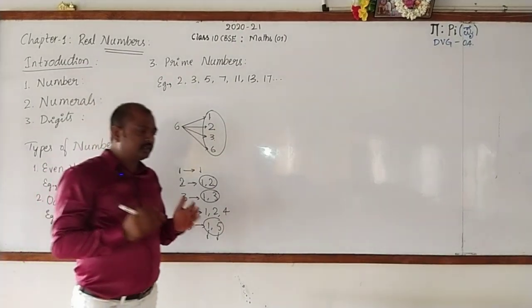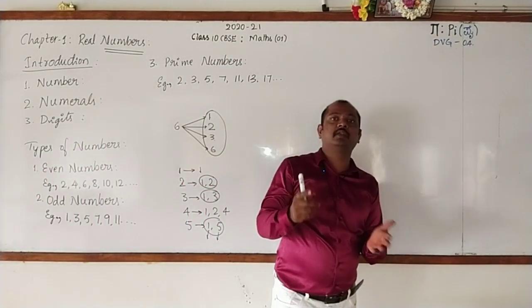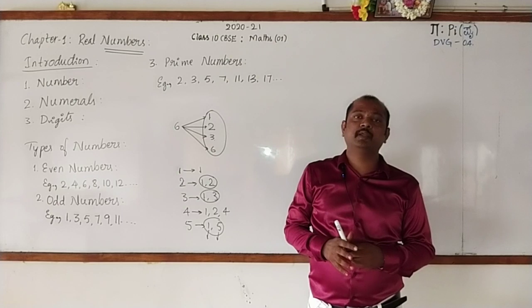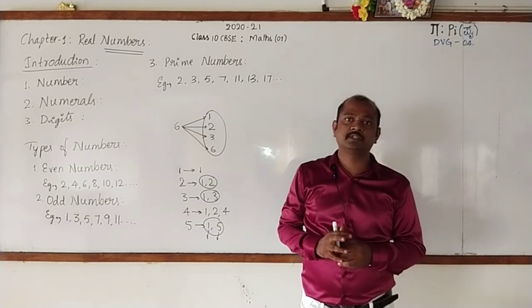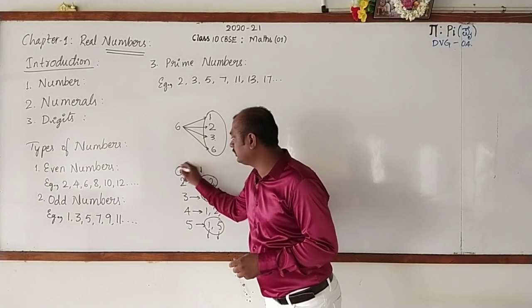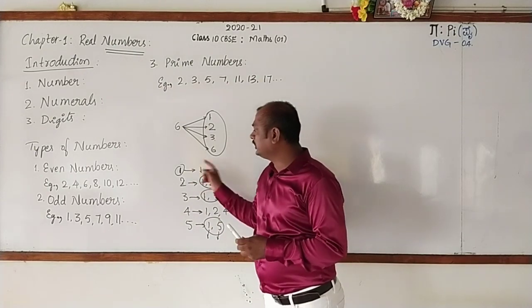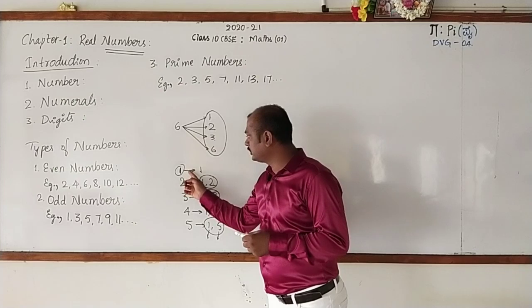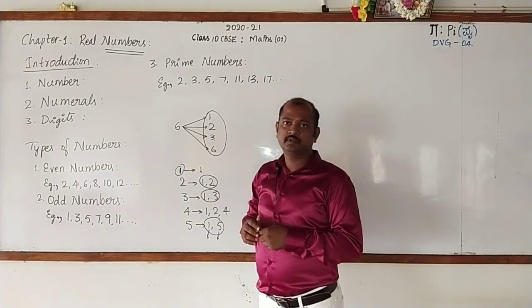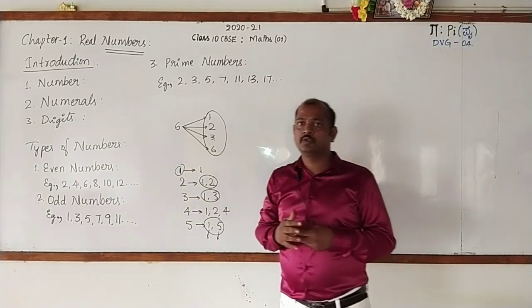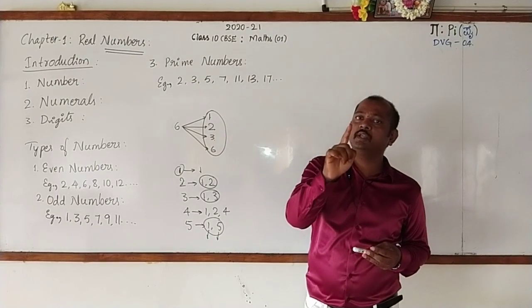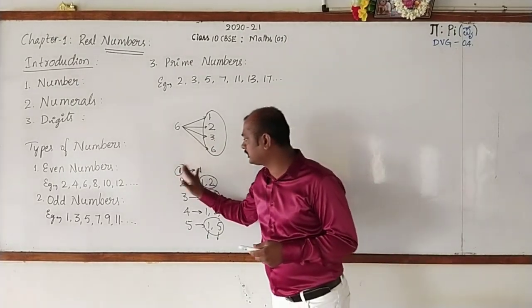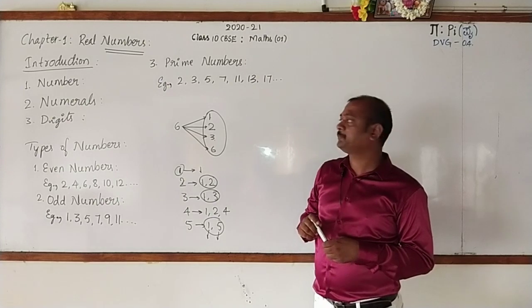And some will think that a number which is divisible by 1 and the number itself is called a prime number. No, that is not the actual definition. Because if you take 1, see that 1 is divisible by 1 and is also divisible by itself. Then do you say that it has 2 factors? No. It has only one factor. Therefore, it is not a prime number.